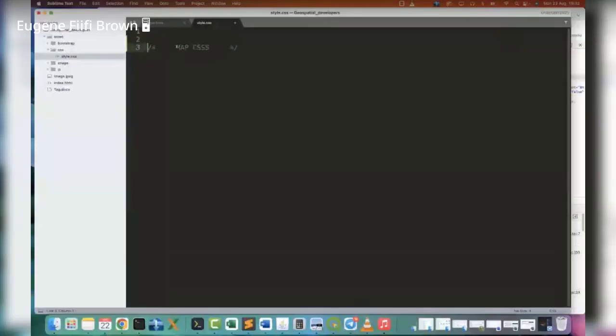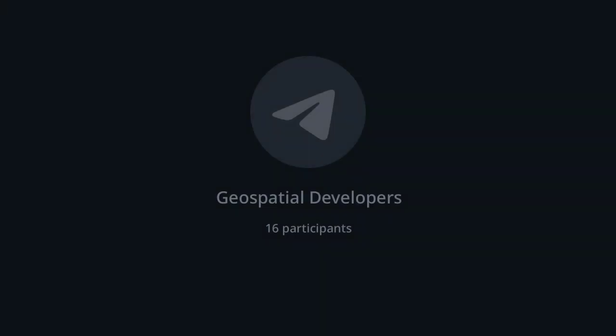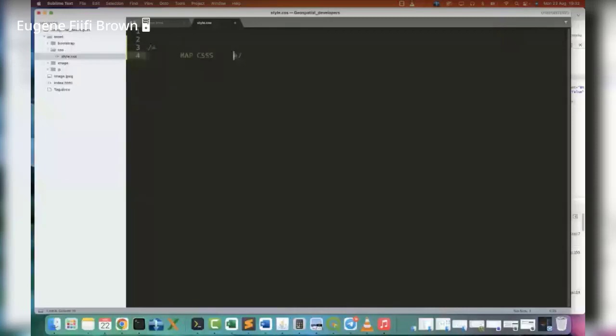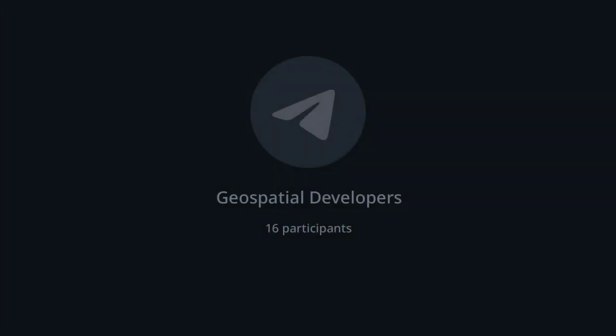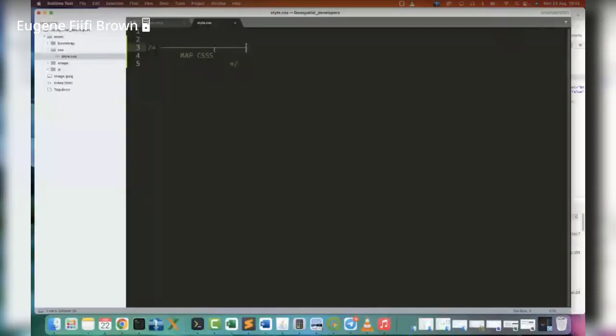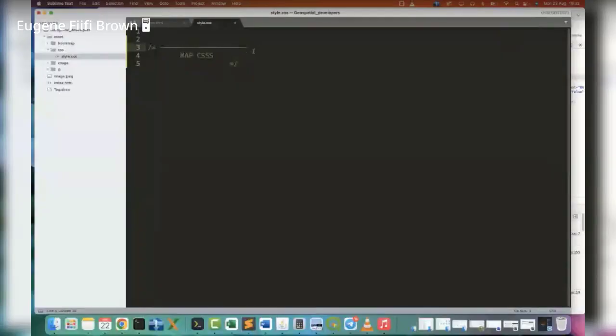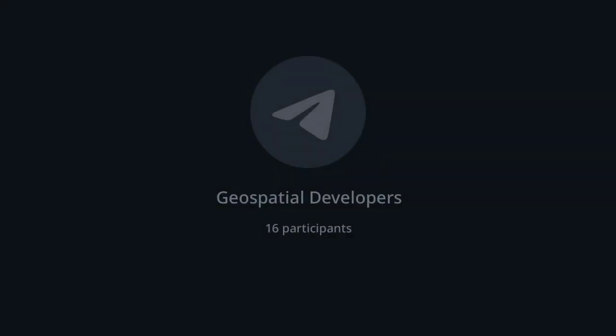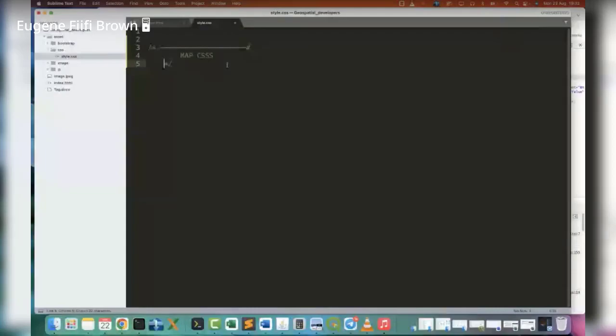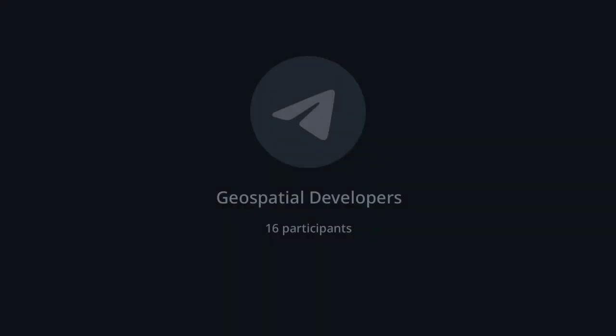I know people have their own way of styling their CSS comments, so maybe we can do something like that. It's not part of development. It's just a way to make sure that your code is readable. Okay. So yeah, this is for the map CSS.